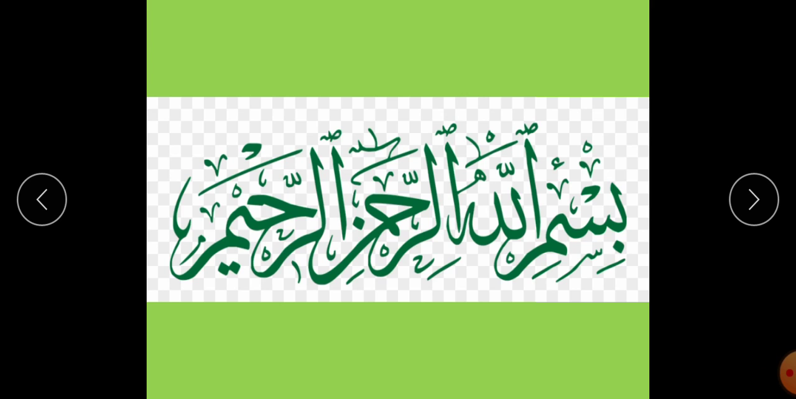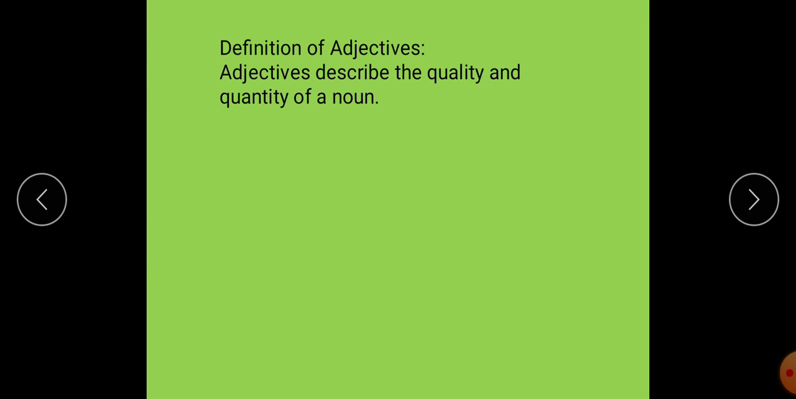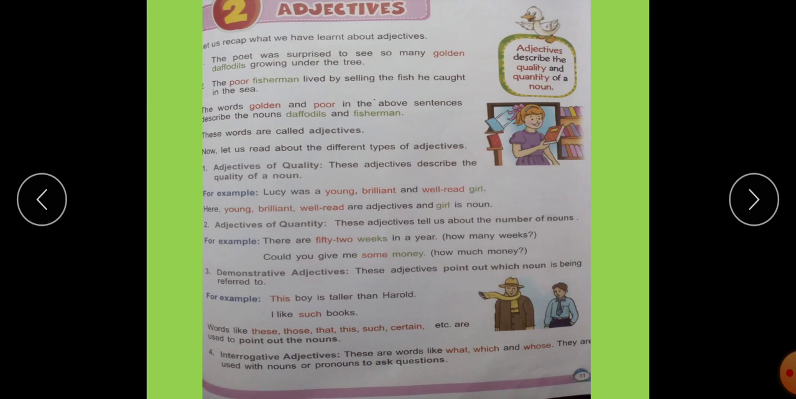Hope you are fine. The title of the book is English Grammar, topic grammar, and today our subtopic is adjectives, which are on page number 11. The definition of the adjective is: adjectives describe the quality and quantity of a noun. Here are adjectives.